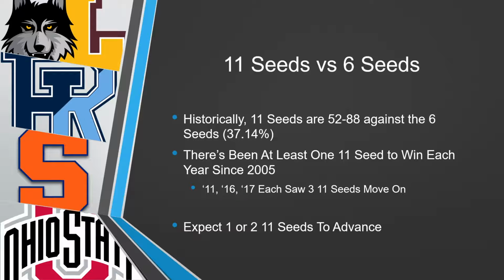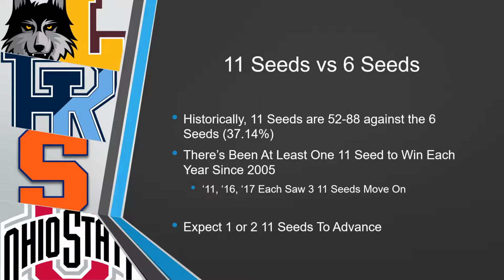So, looking at the 11 seeds versus the 6 seeds. Historically, 11 seeds are 52 and 88 against the 6 seeds, good for a winning percentage of 37.14. A rule, there's been at least one 11 seed to win each year since '05. In 2011, 2016, and 2017 actually saw the 11 seeds post a winning record in those years, seeing 3 of their 4 teams advance to the round of 32. With all that being said, expect 1 or 2 11 seeds to advance.